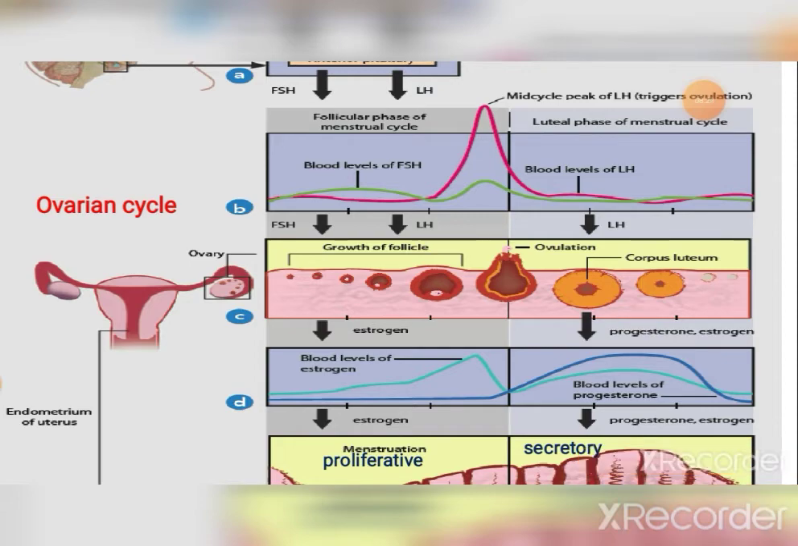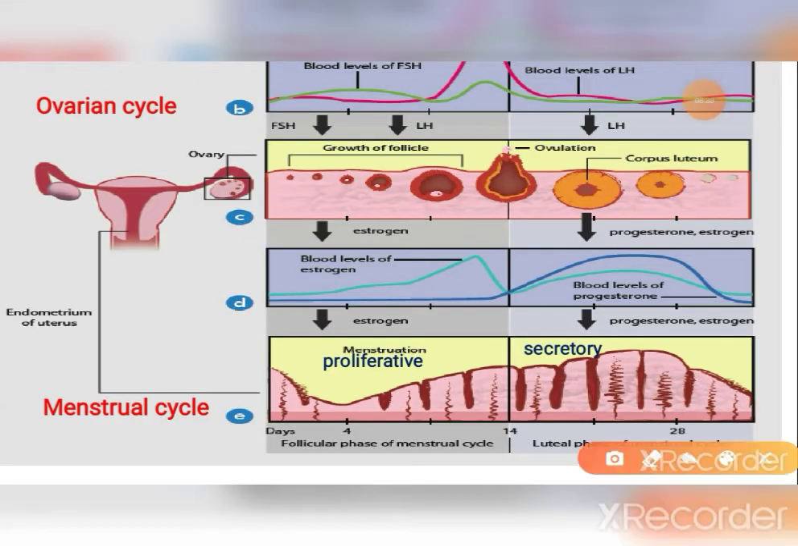Next, coming to the menstrual cycle. This occurs in the uterus and is characterized by the preparation of the uterine endometrium for the implantation of the fertilized ovum at the appropriate time of the month. There are two phases in the menstrual cycle basically: one is the proliferative phase, another is the secretory phase. The proliferative phase occurs when the ovary is in the follicular phase. When the ovary starts to secrete FSH and estrogen, then the uterus is in the proliferative phase.